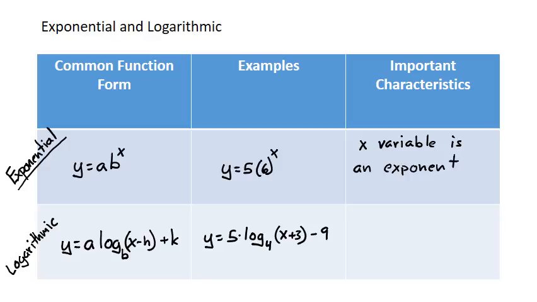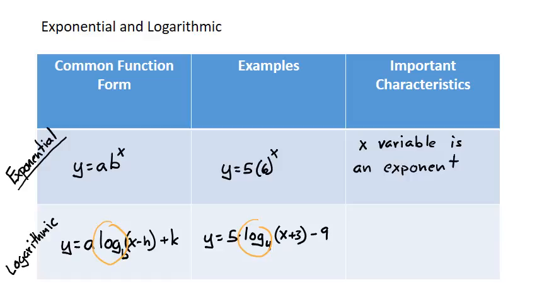And the key piece here is that we've got this thing in here that says log, L-O-G. If you see that anywhere in an equation, you automatically know that it's a logarithmic equation, specifically when the x is right next to the logarithm.